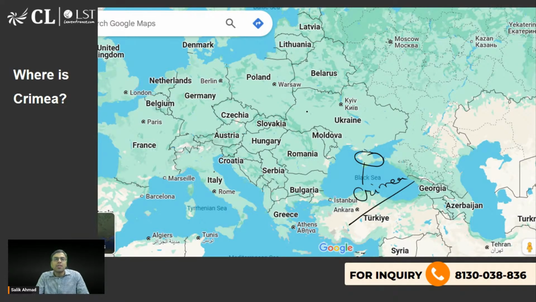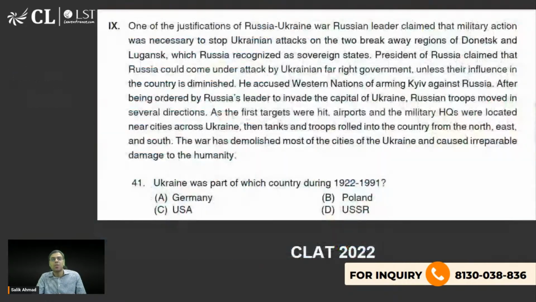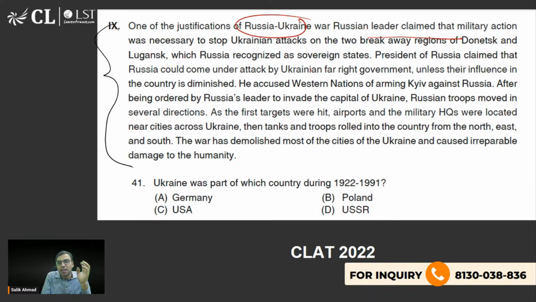Now let us move on to the questions that were asked in the exam. We will discuss the previous year question first, and after that we will discuss the topic. Please read the passage. I'll give you 50-60 seconds. Read the passage and answer the question. Basically, this passage is talking about the Russia-Ukraine war. So please read it and then answer me.